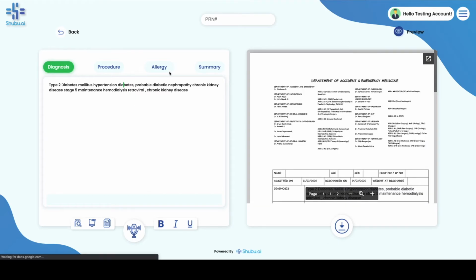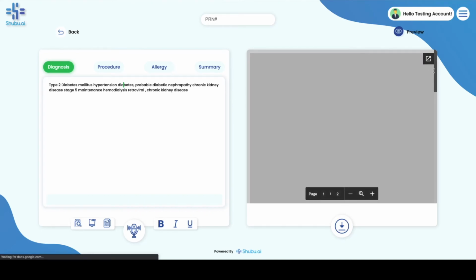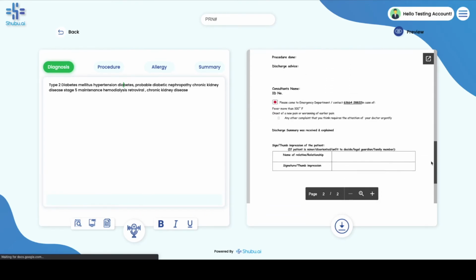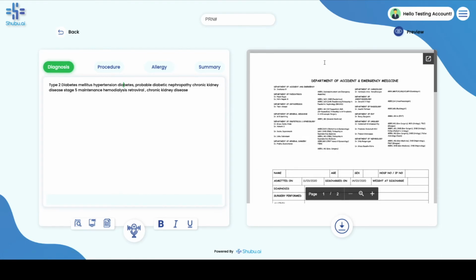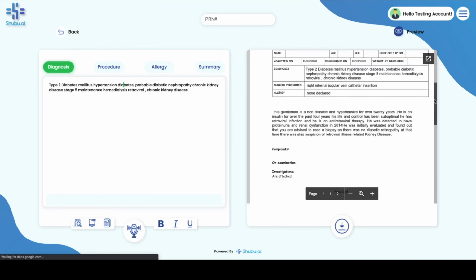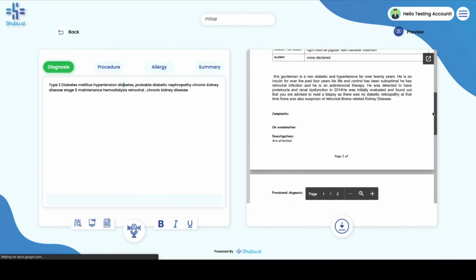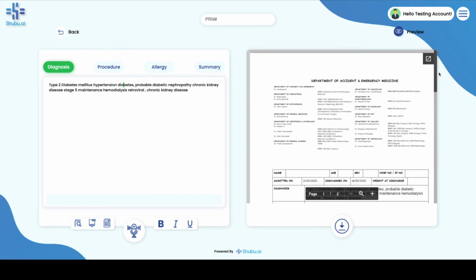And if you have noticed, we started creating a discharge summary. We dictated the diagnosis, procedure, allergy, summary sections. And on the right side, we can see a live preview of the discharge summary being generated in real time. The feature of seeing the live preview on the right side in the actual format of your hospital is very helpful because it helps you understand how the end discharge summary might look. So that's pretty much it about the live dictation.